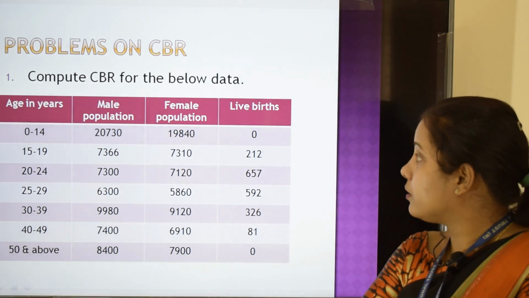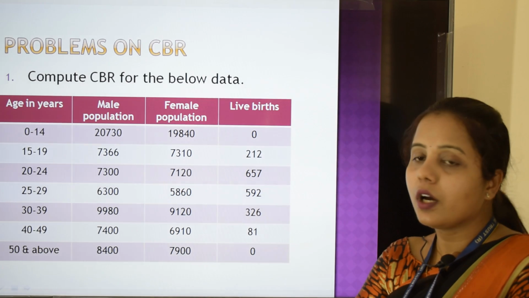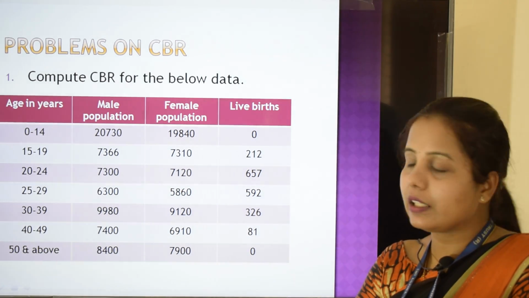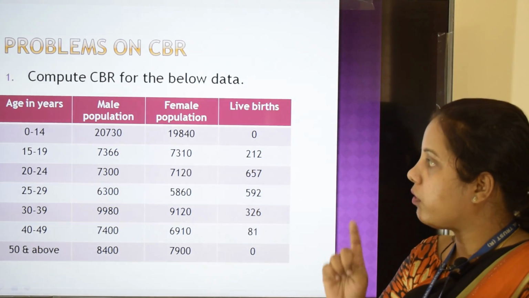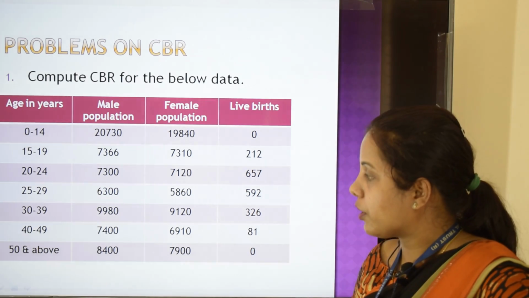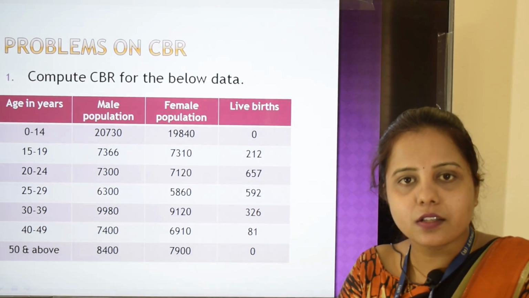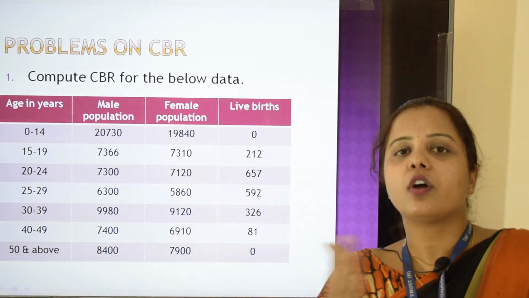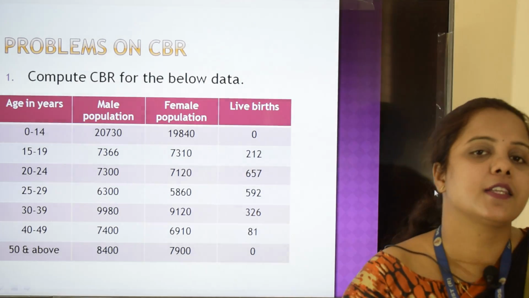You can see the live birth for the age group 0 to 14 years is 0 because that is not the germination period, or that is not the fertility age. That is why for 0 to 14 live birth is 0, and also for the age 50 and above live birth is 0. That is also because 50 and above year is out of the germination period. Now we shall solve this problem.